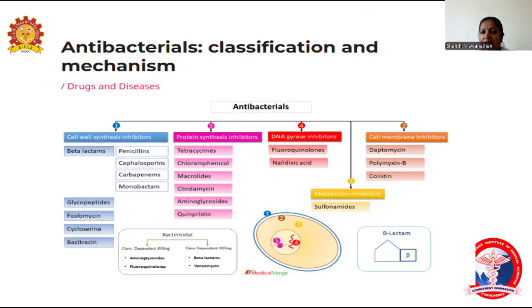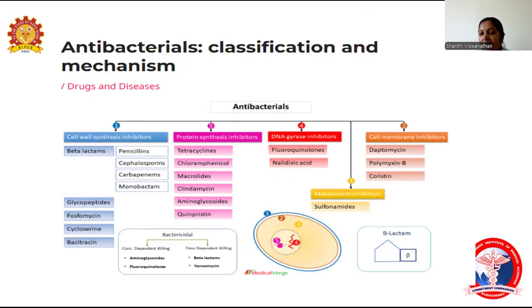First, under cell wall synthesis inhibitors, beta-lactam antibiotics come. Under beta-lactams there are certain groups of antibiotics: penicillin, cephalosporin, carbapenem, and monobactam. Then glycopeptides, fosfomycin, cycloserine, and bacitracin. The second group is cell membrane inhibitors: daptomycin, polymyxin B, and colistin. These are the drugs that come under cell membrane inhibitors.